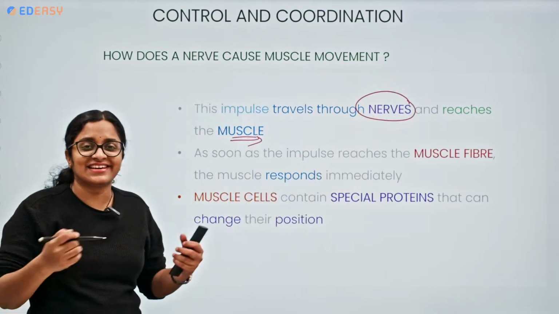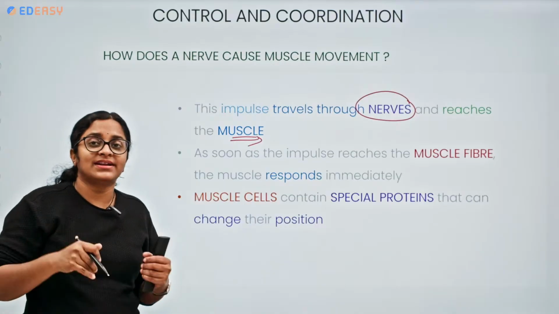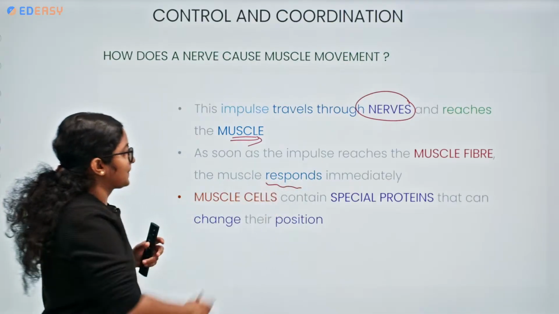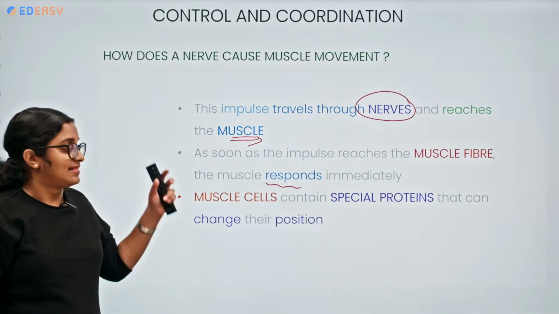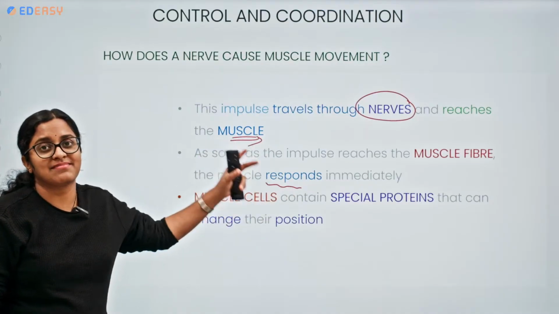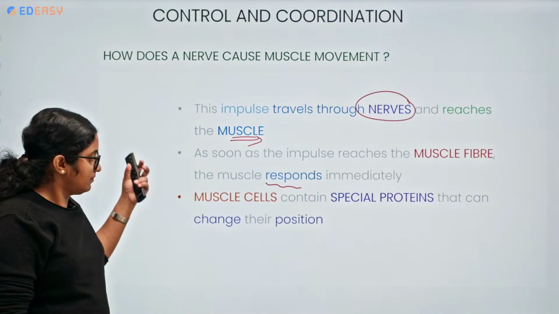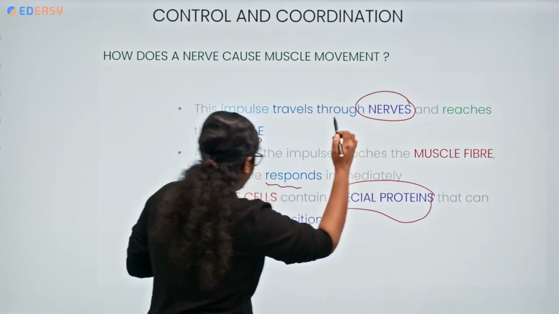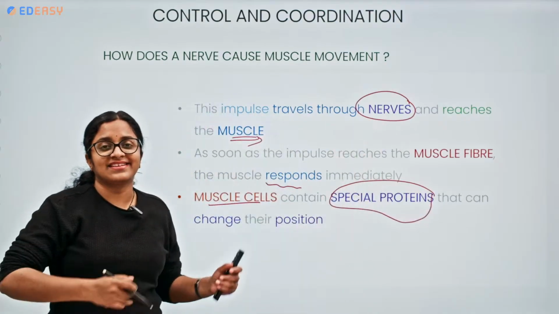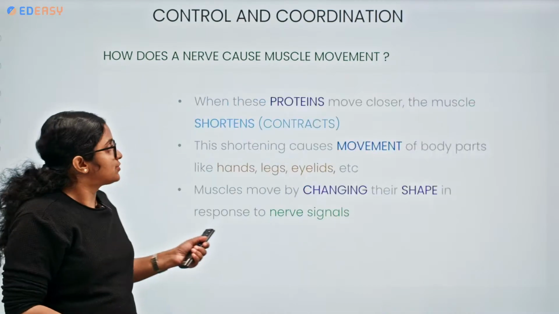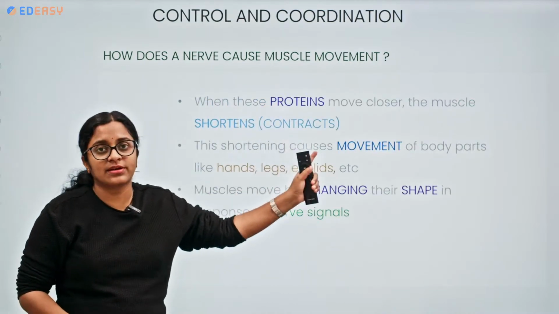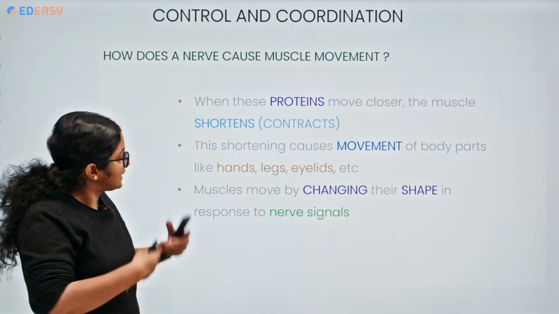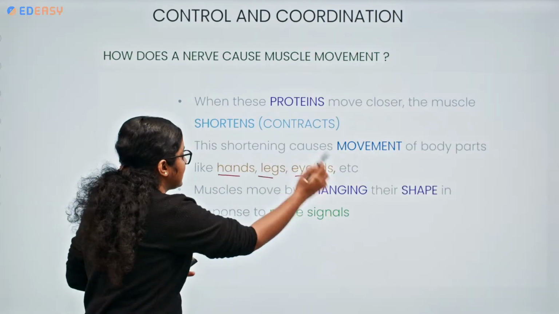So the impulse is now traveling through the nerves, reaching the muscles. As soon as the information is received, what does the muscle do? The muscle fiber responds immediately. When the impulse reaches the muscle fiber, the muscles respond. These muscle cells are characterized by the presence of special proteins. Upon contraction of these proteins, there is a change in position. When the proteins move closer, shorten and contract, movement is created. It might be the movement of hands, legs and eyelids.